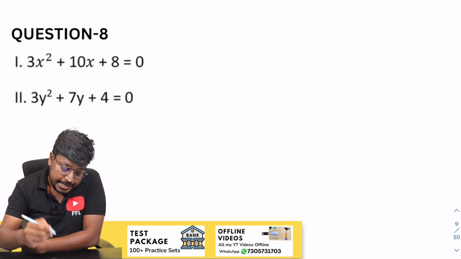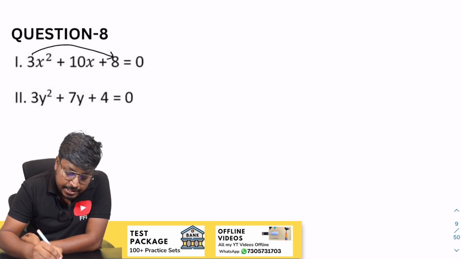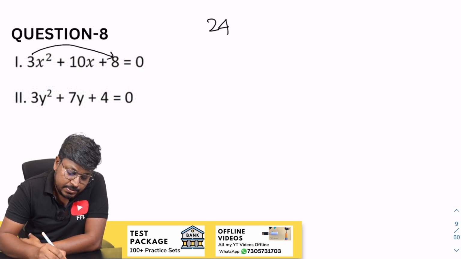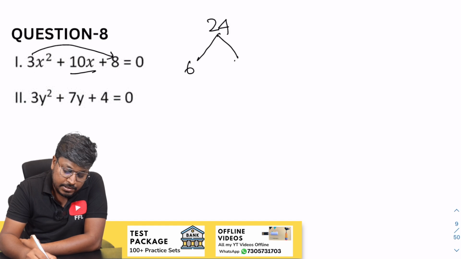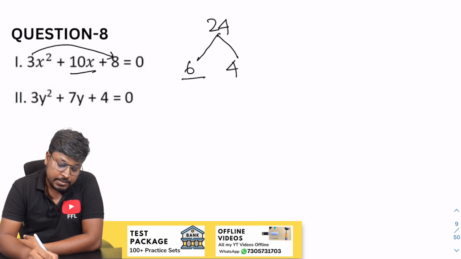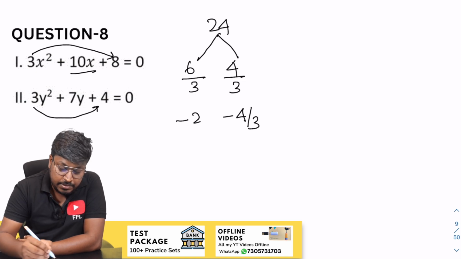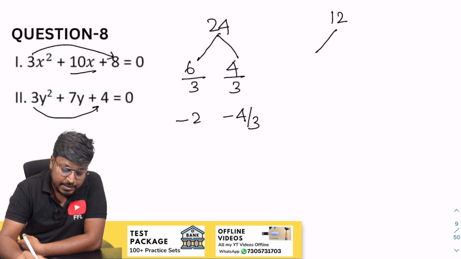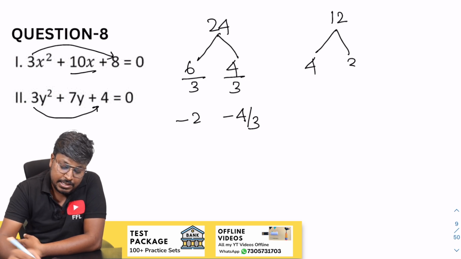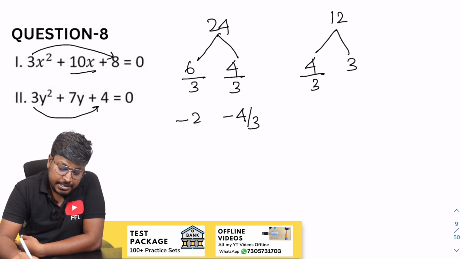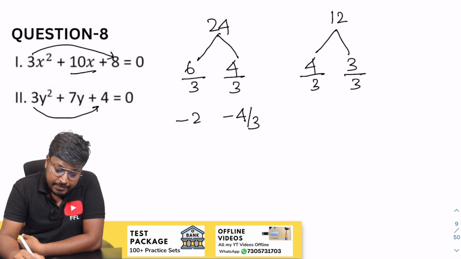So question number 8. So 8 into 3 will be 24 here, but our target is to get 10. So we can say 6 and 4. So 6 and 4 will be 24. So divided by 3, divided by 3. So minus 2 minus 4 by 3. So next, 4 into 3 will be 12. So our target is to get 7. So 4 3s are 12 directly. So divided by 3, divided by 3. And while writing, so minus 4 by 3 and minus 1.